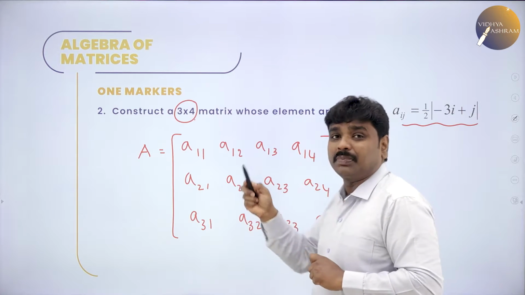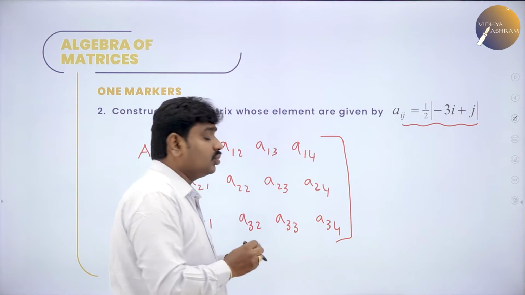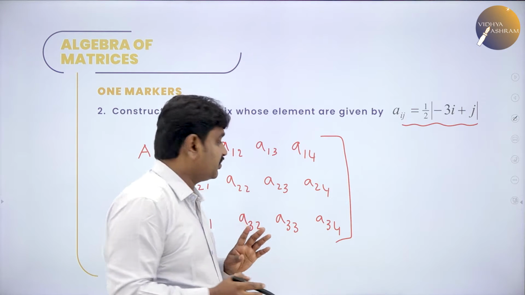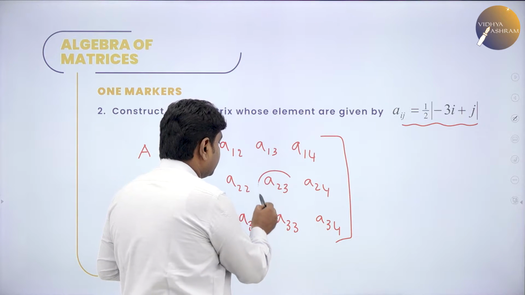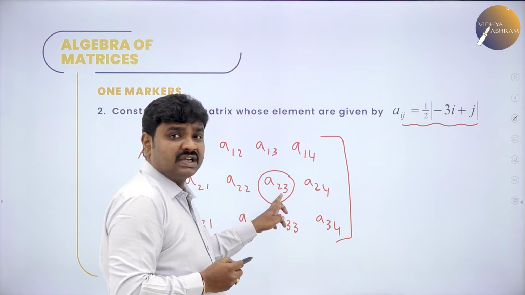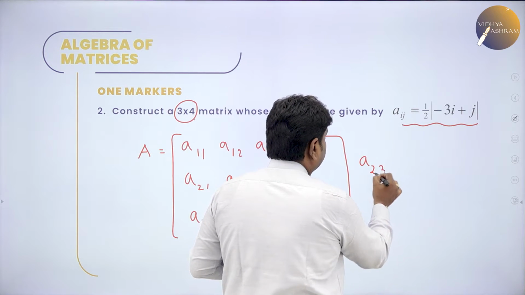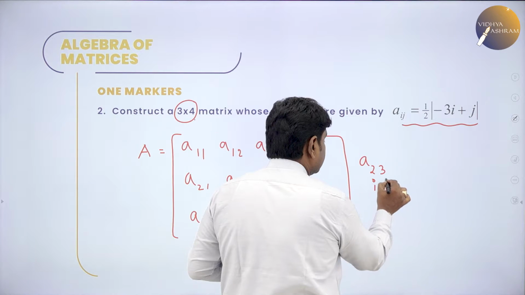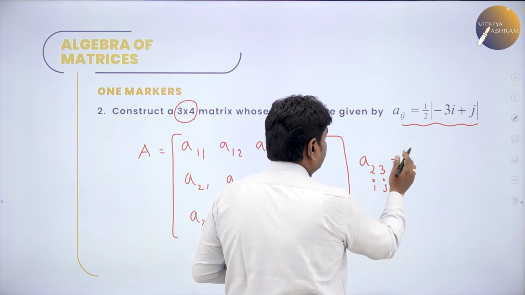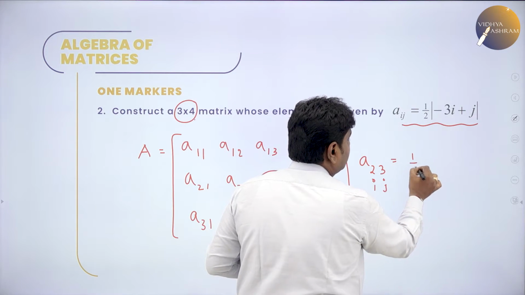You have to substitute in the place of I and J and get the values. So, I will not do all the elements. I will show one element. Say I want this element. What is this? A23. Let's find out A23. What does A23 mean? I is 2, J is 3. In the place of I and J, put 2 and 3 in this formula. The formula is given in the problem.